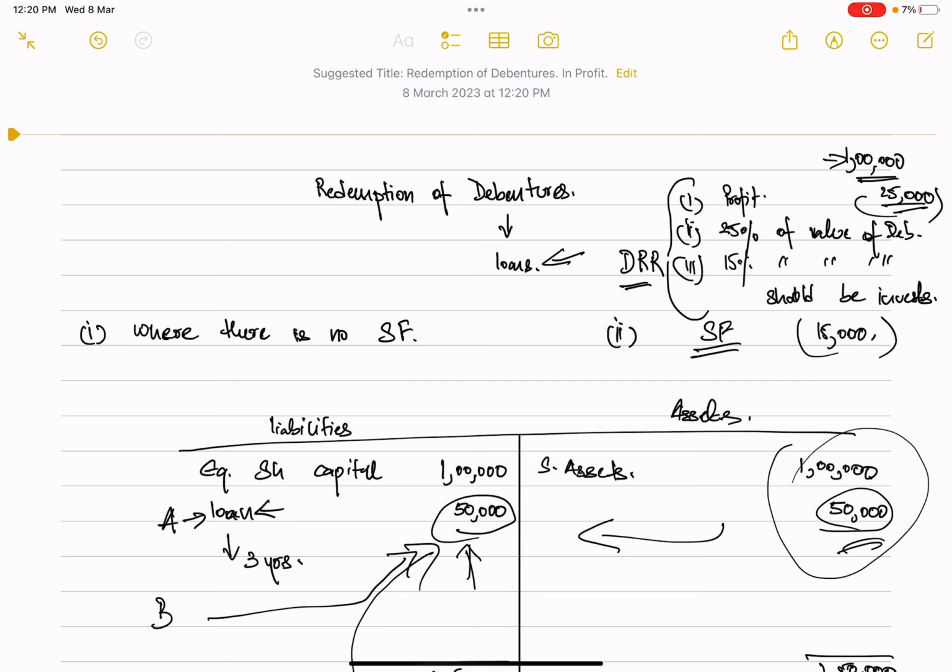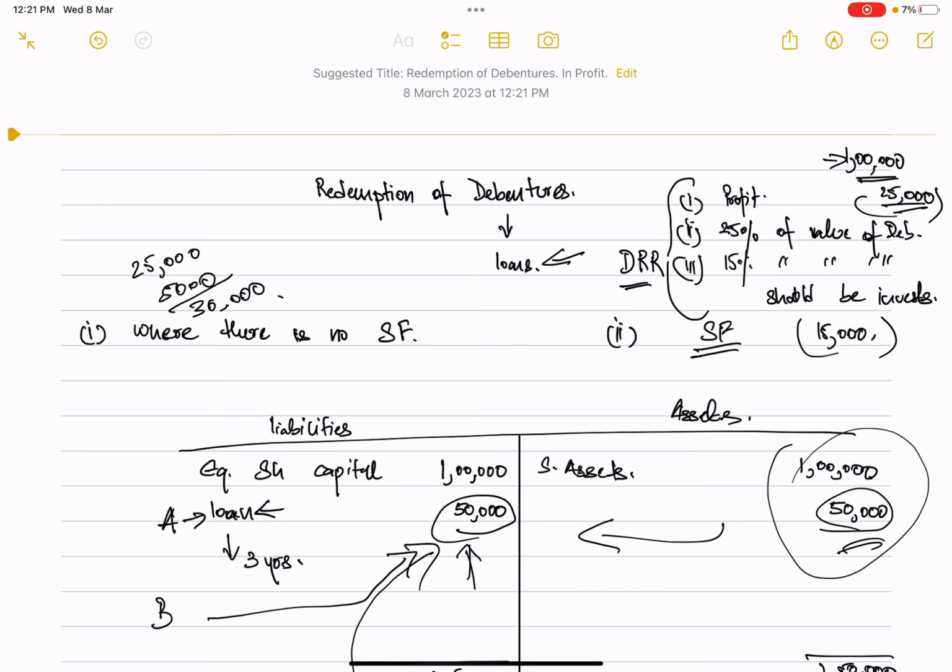So what will happen if you do all these things? Maybe you have saved 25,000, and the actual borrowing was 1 lakh rupees. Out of that, 15,000 you have invested, and let's say you have earned 5,000 as interest. So at least 30,000 out of the 1 lakh, the company is already ready with.